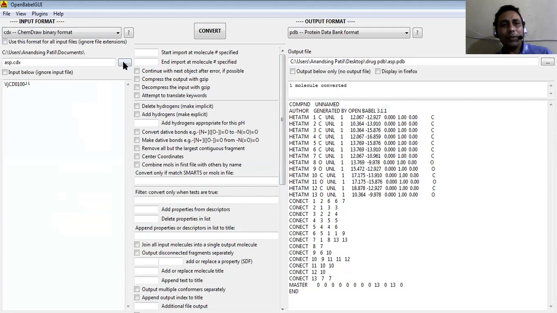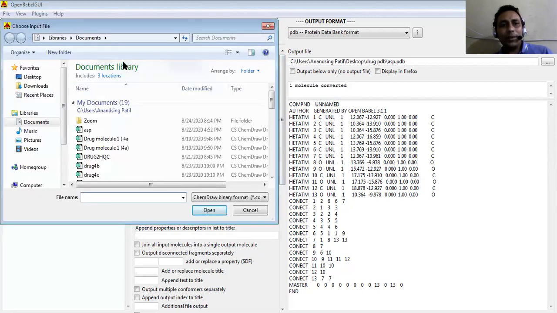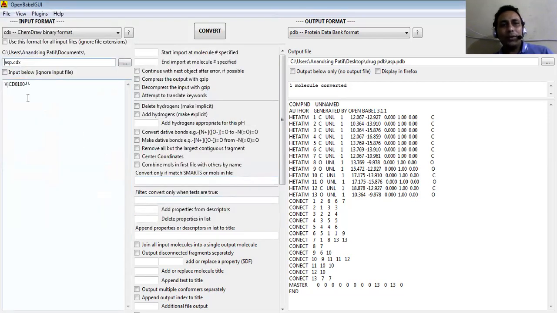Now let us take one example of an input molecule. Suppose I have this folder where I have already saved an aspirin molecule, which I drew in ChemDraw software, and I have saved it as a ChemDraw structure. And now I want to convert it into PDB format. So let me select it. So we have given this input, and here is the output format.